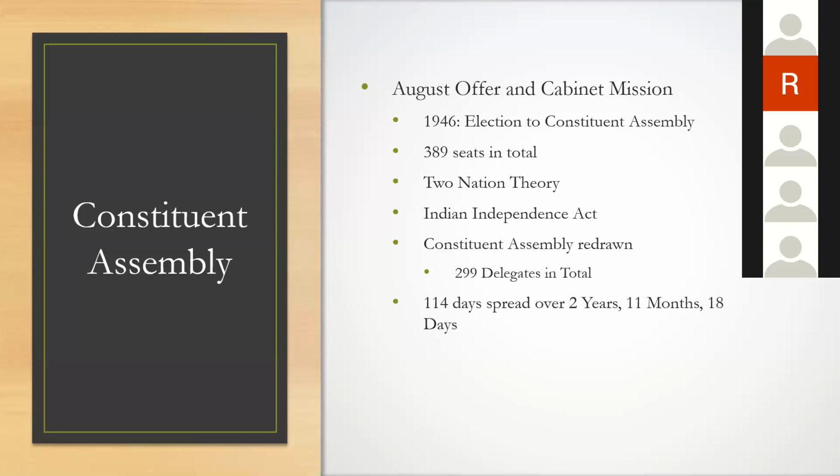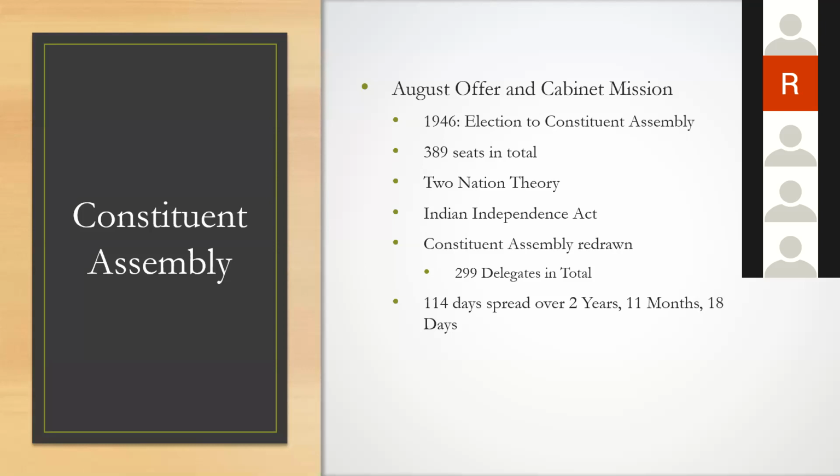So with the Indian Independence Act, the election to the Constituent Assembly had to be restructured. So the Constituent Assembly was redrawn for those members who were only part of Indian territory. Remember, that Constituent Assembly had 299 delegates.